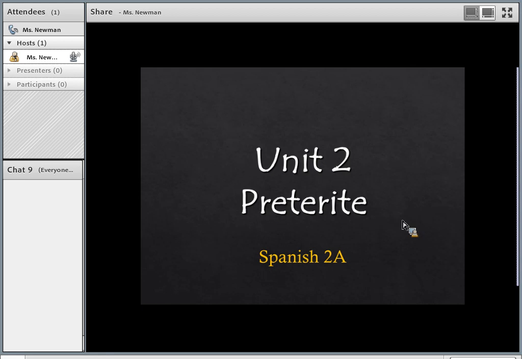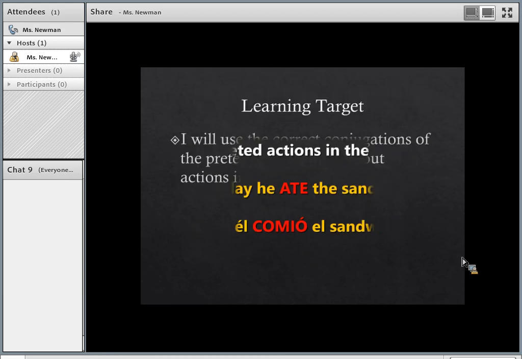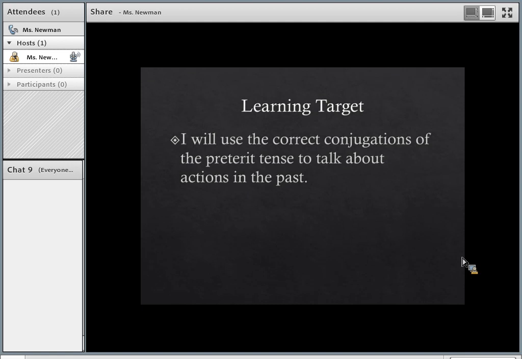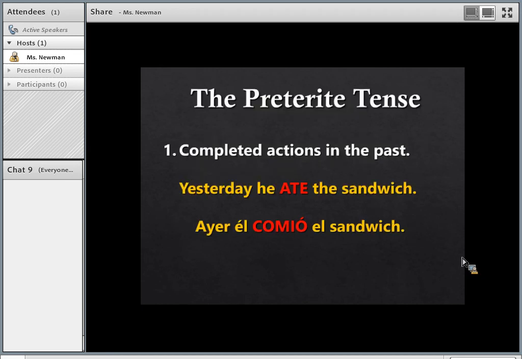We're going to talk about important things from Unit 2. Okay, to begin with, our learning target is: I will use the correct conjugations of the preterite tense to talk about actions in the past. So a reminder, the preterite tense is talking about completed actions in the past.